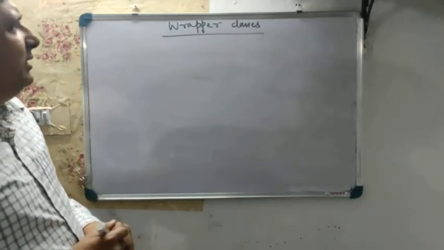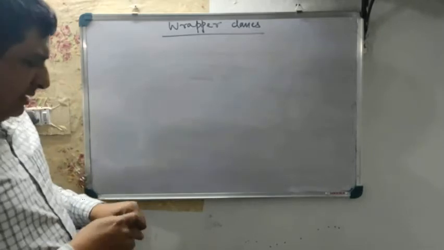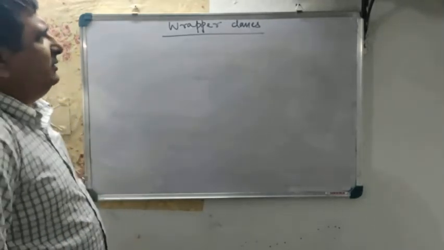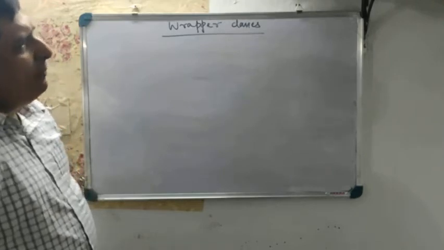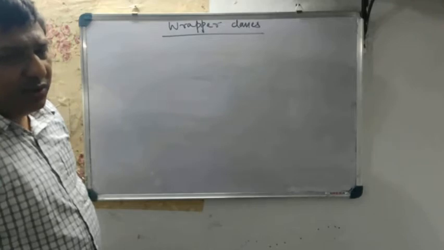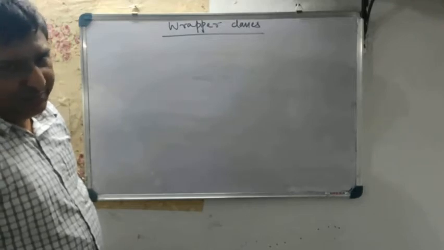So here in Java, let's move into some past of Java's development. What happened when the concept of Java initially evolved?